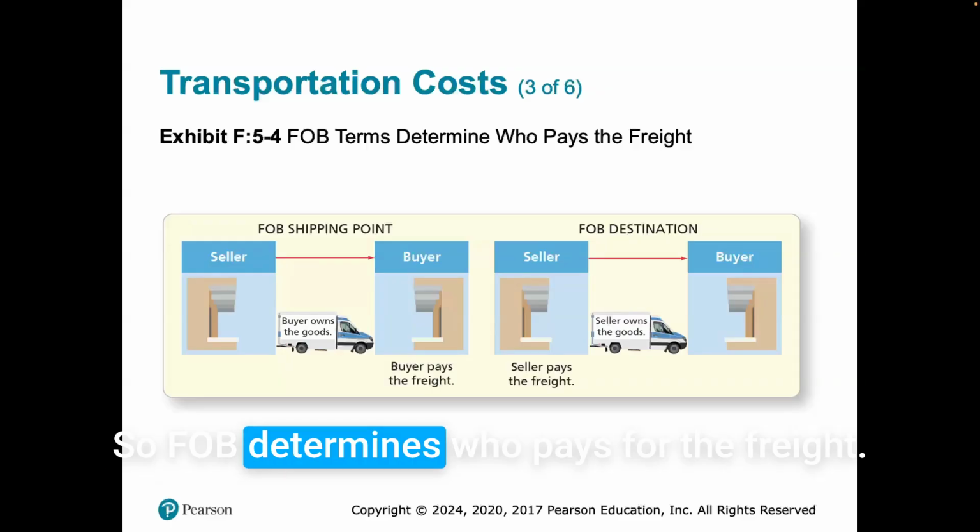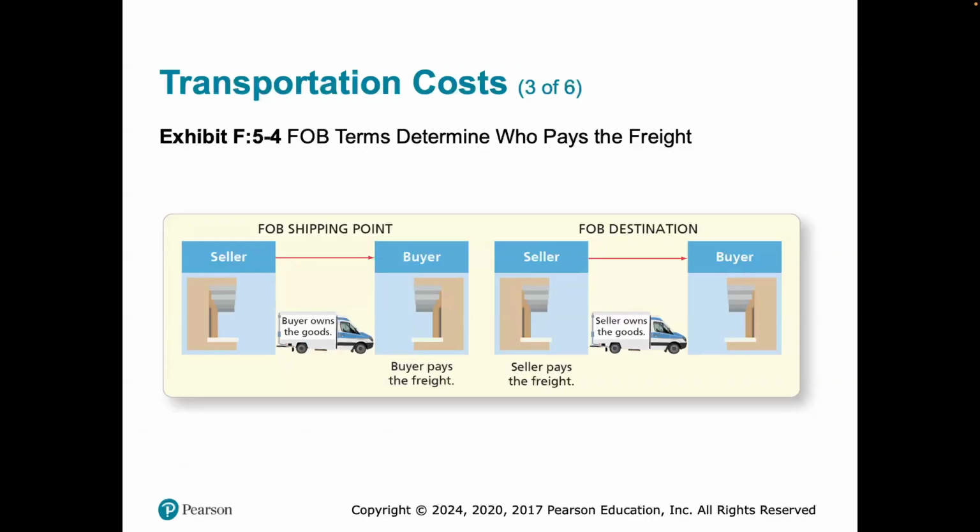So FOB determines who pays for the freight. FOB shipping point, buyer owns the goods, buyer pays for the freight. So if we're doing FOB shipping point, as soon as we purchase those goods and as soon as those goods leave the facility of the seller, we are now owner of those goods, we pay for the freight. FOB destination, we don't own the goods till we receive them and the seller pays for the freight.